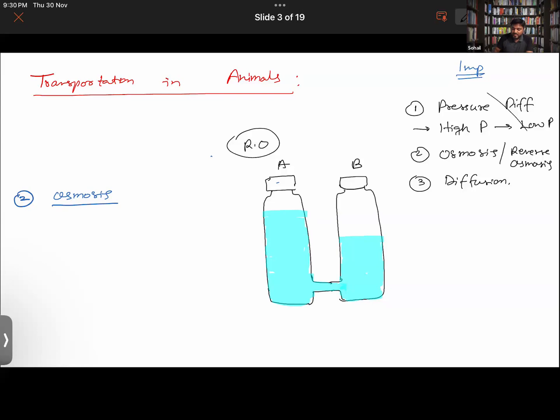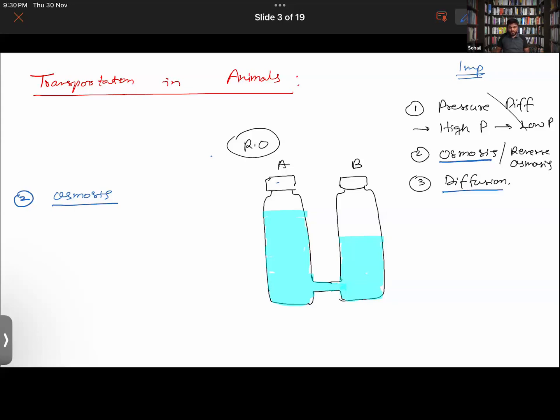So, these two methods, whether you say osmosis or diffusion, in both the processes, no effort is required, no energy is required at all. Hope it is clear to everyone. So, this is the thing which we are basically studying.